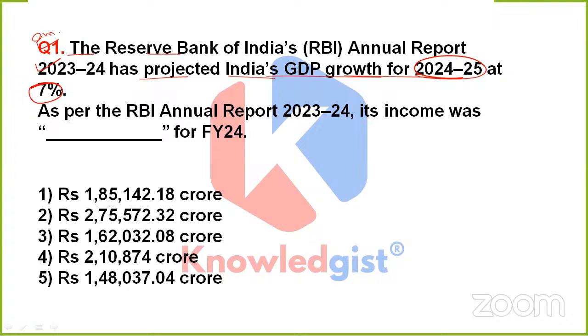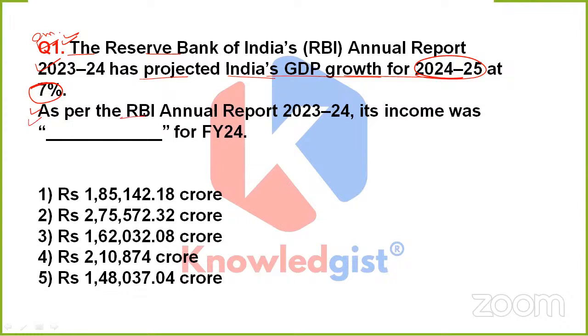In our previous session also, we covered this question, where we studied that RBI's annual report for 2023-24 has projected India's GDP growth to be 7%. Now, what is this question asking?